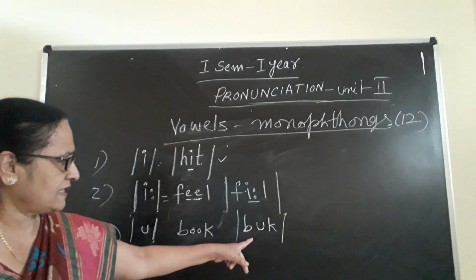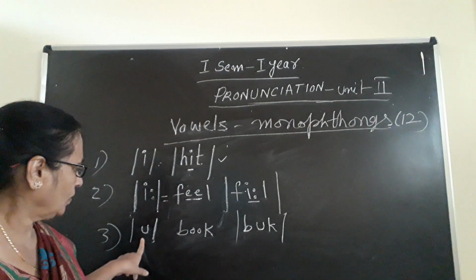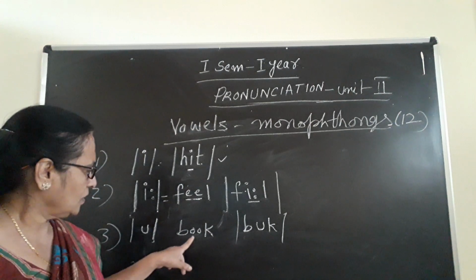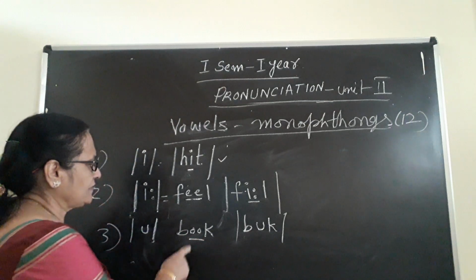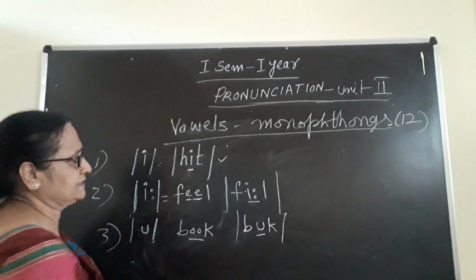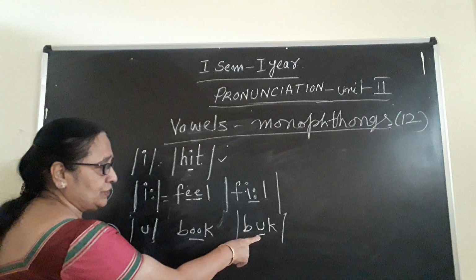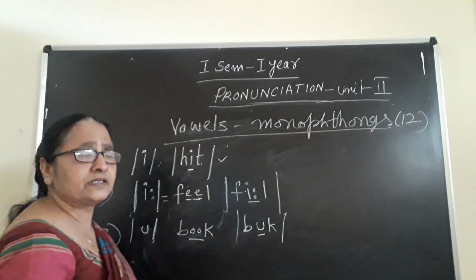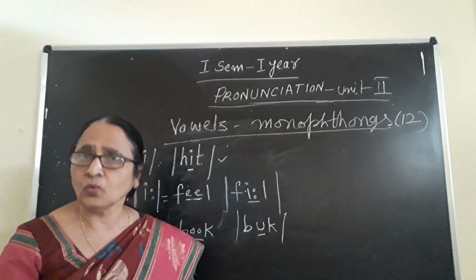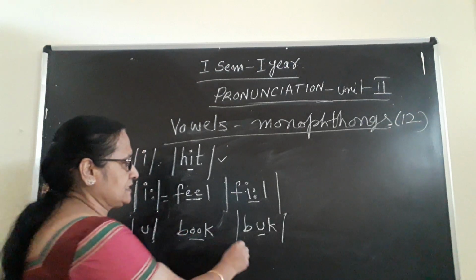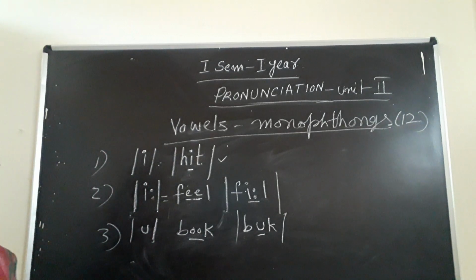The transcription is B for B, then U becomes this symbol U. This is book. For this one you have to write only this U. U is the transcription. In that it gives the sound as a U sound. U gives you U sound. Understand? So this is book. Remember it.